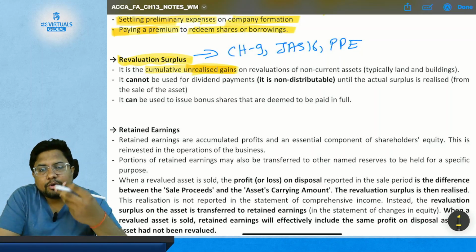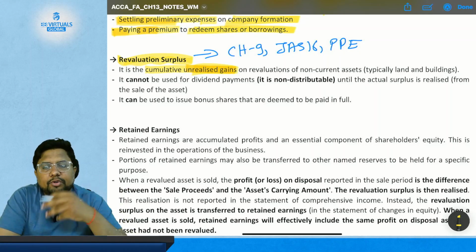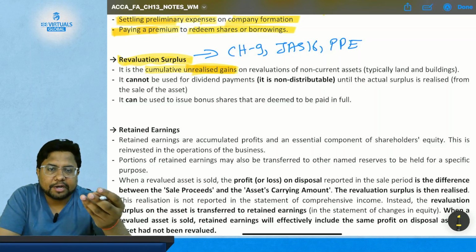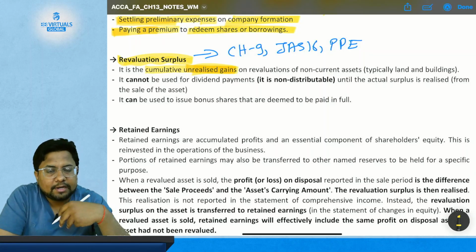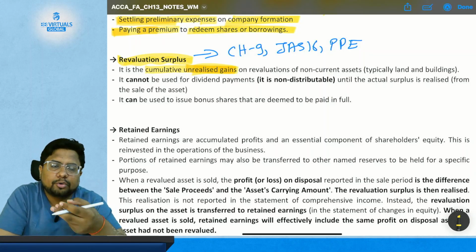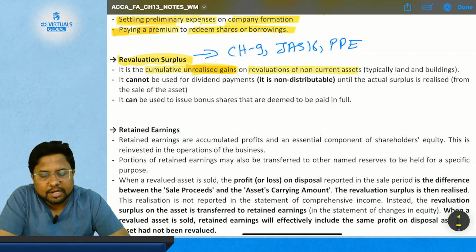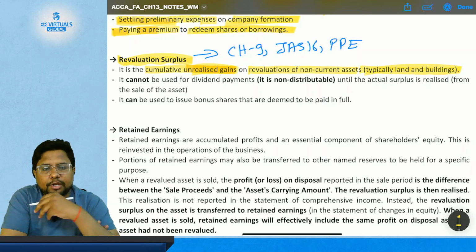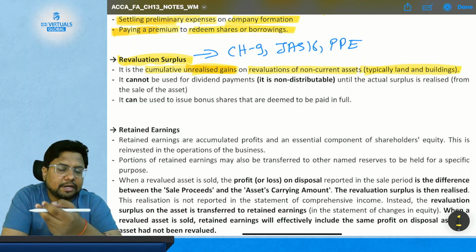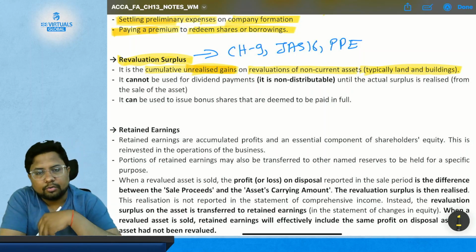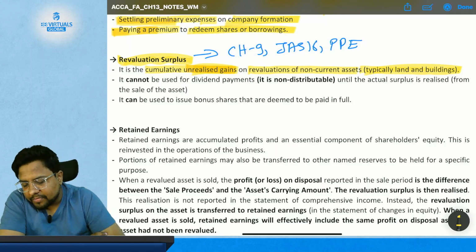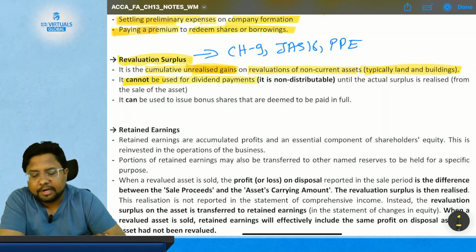Because your value has only increased based on market price. The value of PPE has been increased based on market price, but you have not received that money yet because you have not sold the asset. So this is an unrealized gain on revaluation of non-current assets, typically land and building. Whatever increase there is in the non-current asset is the unrealized gain, known as revaluation surplus. It cannot be used for dividend payment.